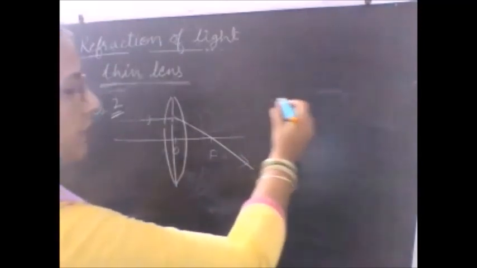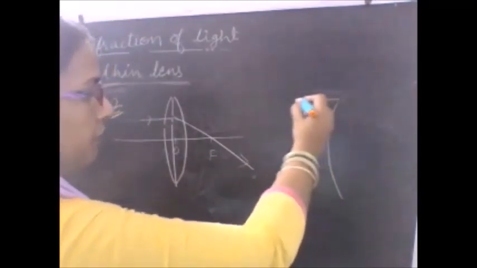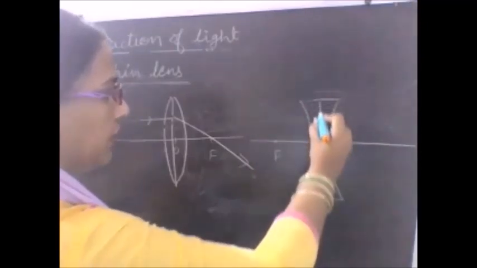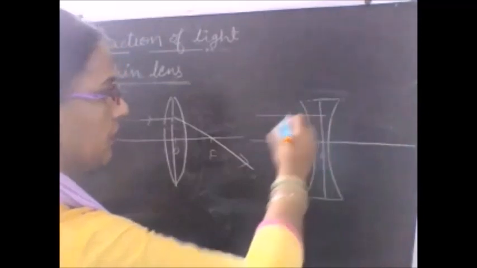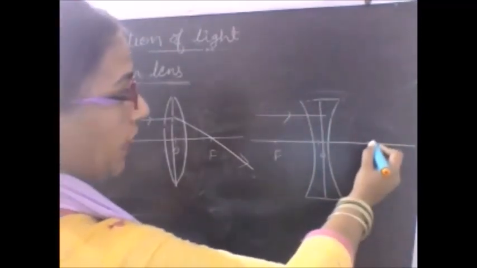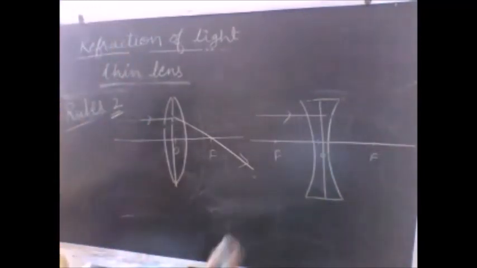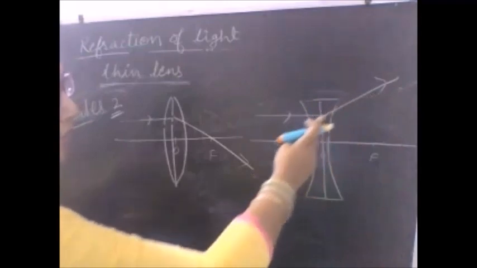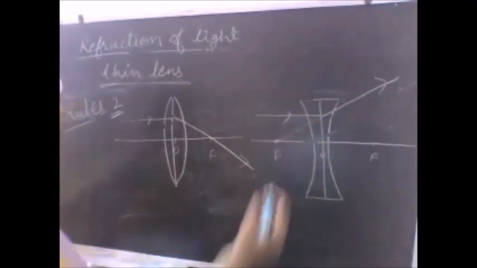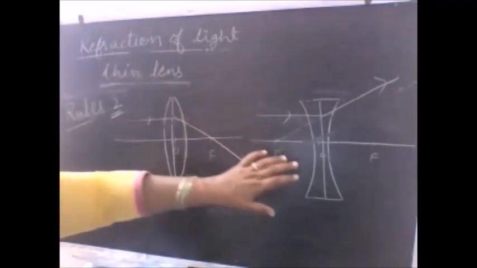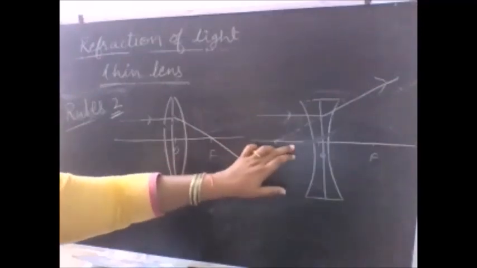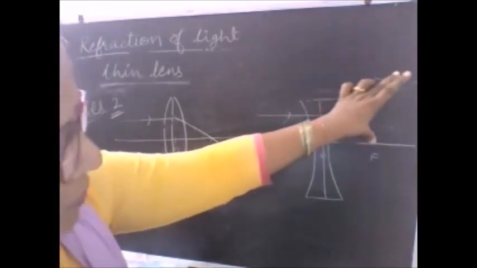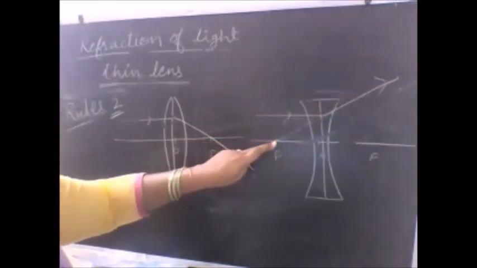Same is the rule that we are going to study in the case of a concave lens. If the light ray is parallel to the principal axis, now the light ray actually does not pass through the focus, rather it diverges, it moves away from the principal axis. But if I extend the light ray backward, it appears as if the light ray is coming from the focus.